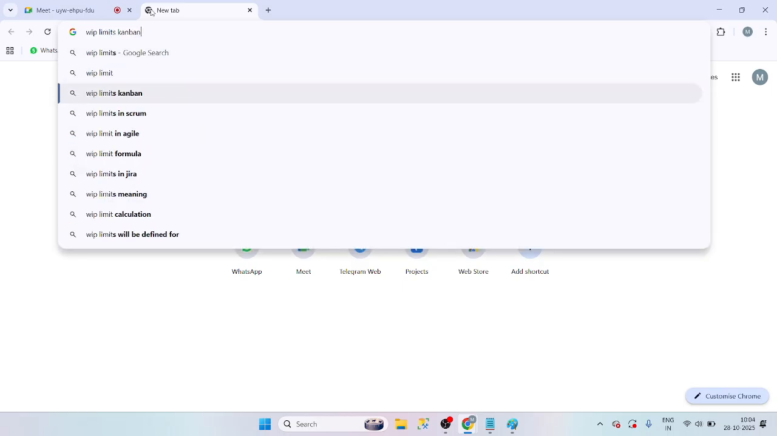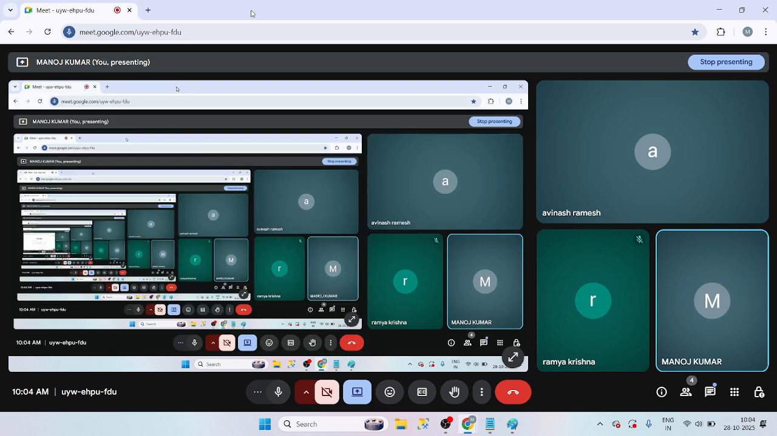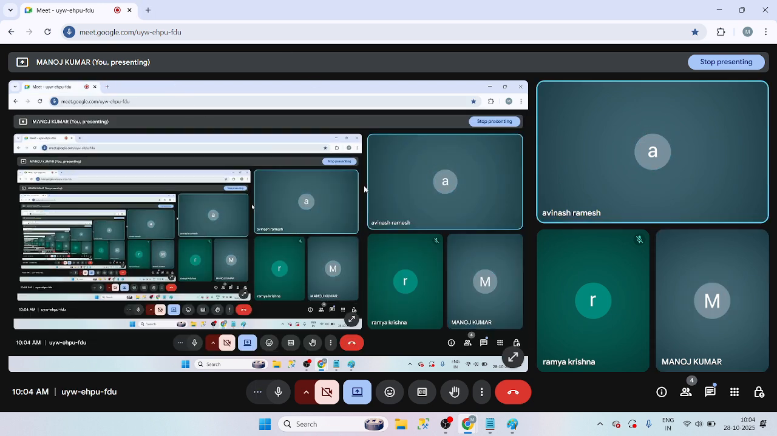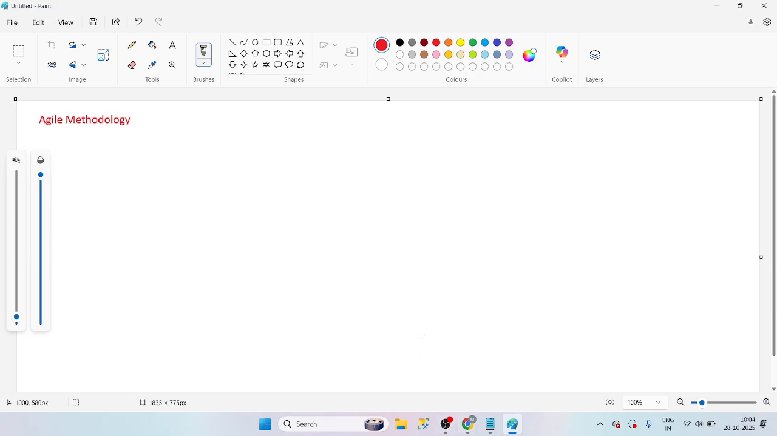WIP limit. You can see here WIP limit in Kanban. Okay, I will explain, guys. I will explain about these things. No worries about that. Okay, Avinash, yeah, got it. Yes. Okay, let me explain about the framework.